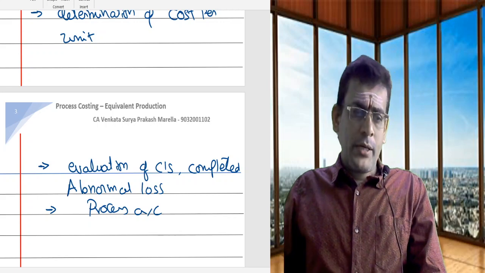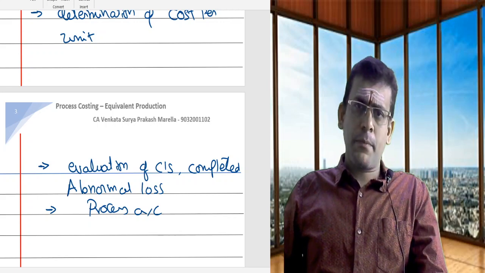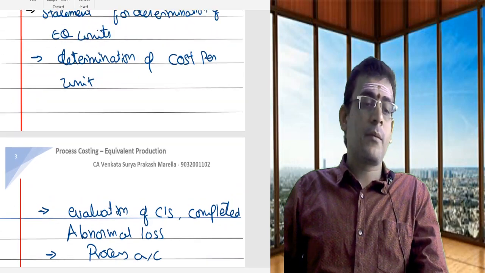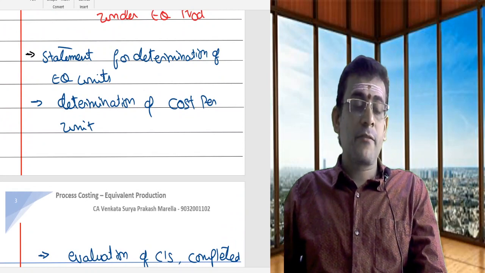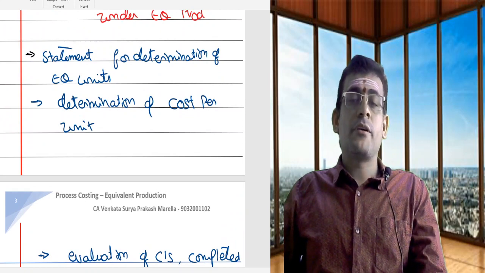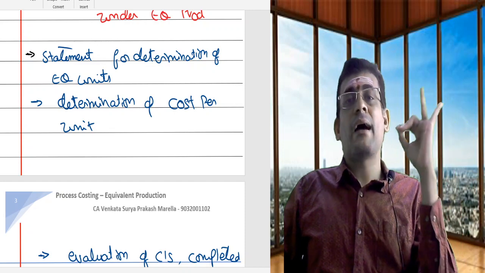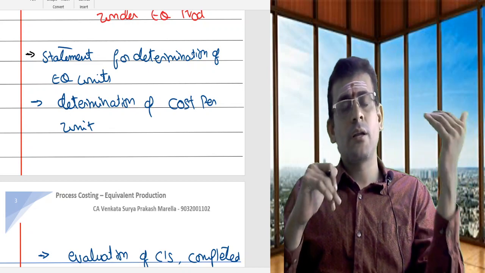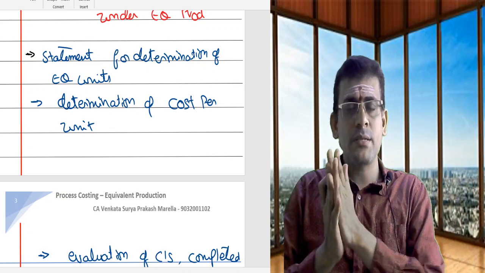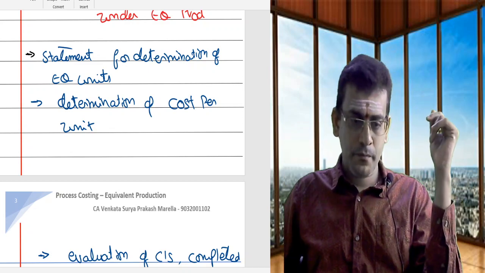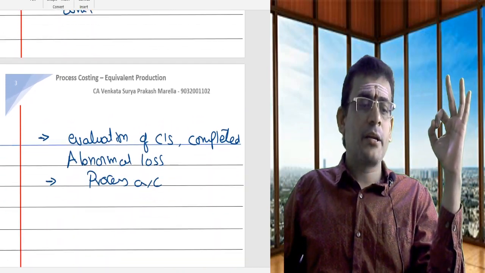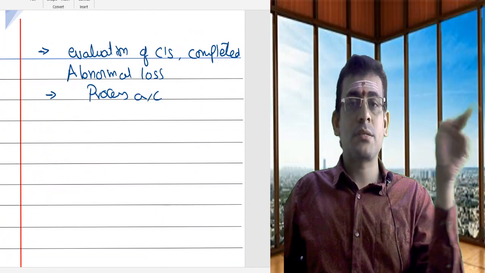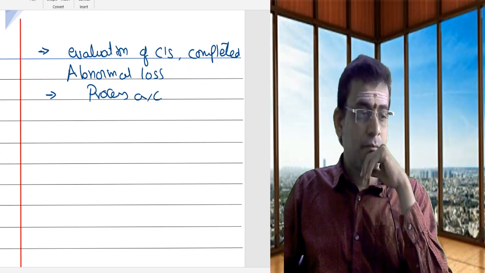Now, what I will do is take a small example. With that example, initially I will go with the first statement. I am not going into all the statements. Initially my focus is only on the determination of equivalent units under the FIFO method and the average price method. These two statements I will prepare for the same problem, and we will try to understand what changes and how the FIFO method and the average price method apply. But first, let us see the proforma for drawing this statement of equivalent production.